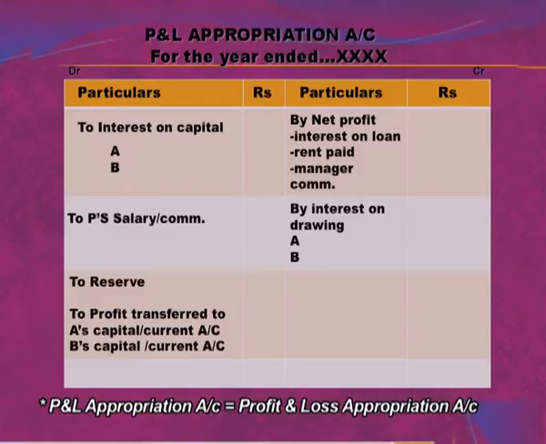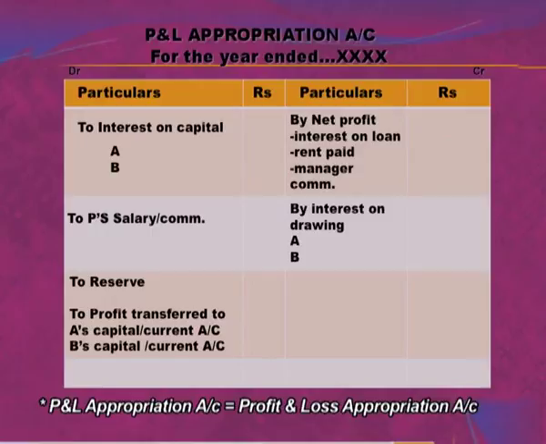Now the question arises, why are these 3 points deducted from the net profit? Because all these 3 points are the burden of net profit. If we do not show these 3 points under P&L appropriation account, then we have to prepare a separate P&L account under which we will show these 3 items, and then calculate net profit. So it is better to deduct these 3 points from net profit on the credit side of P&L appropriation account. After deducting these 3 points, we will get the net profit, and we will write this amount under the amount column.